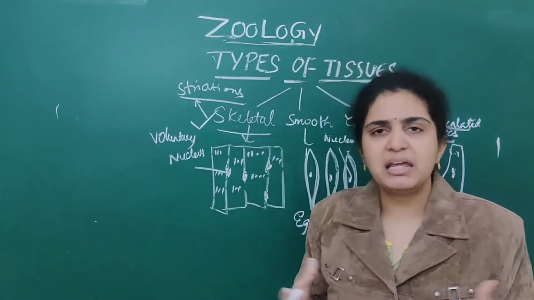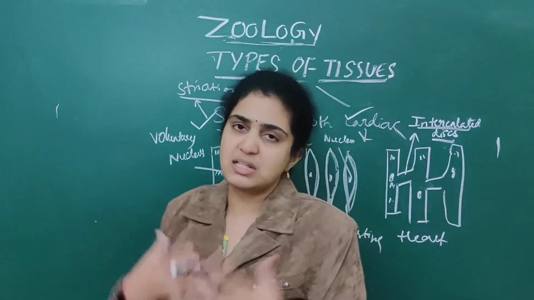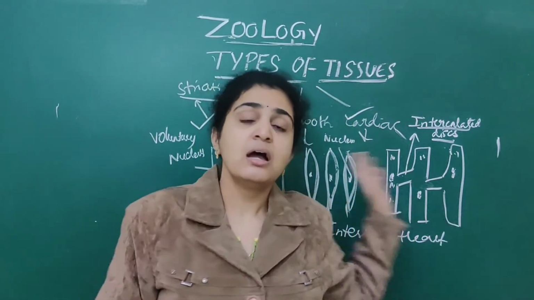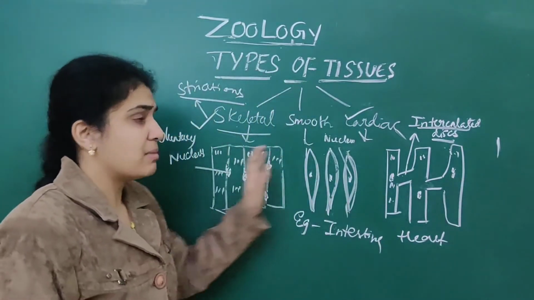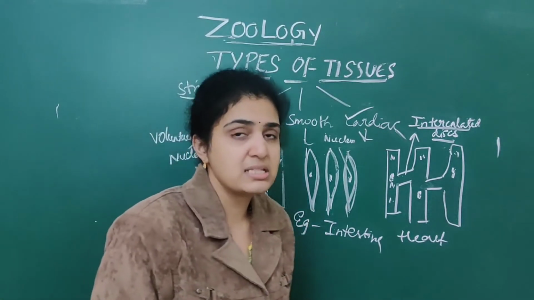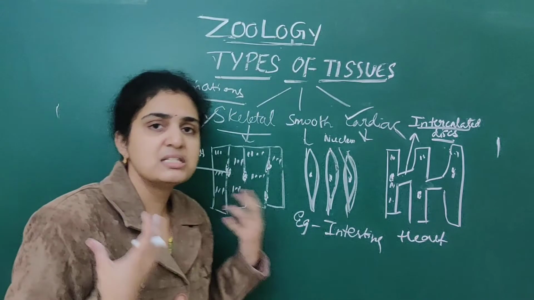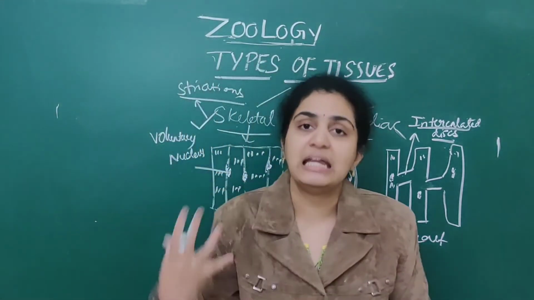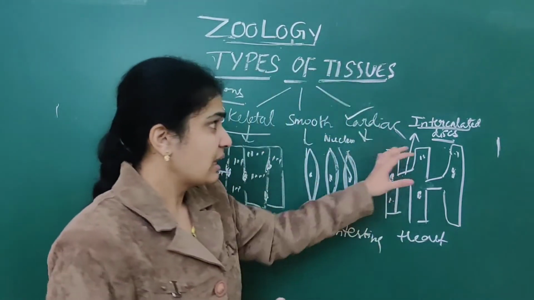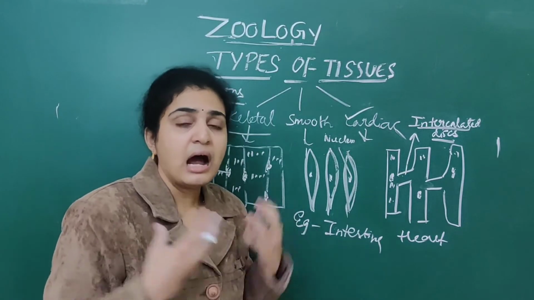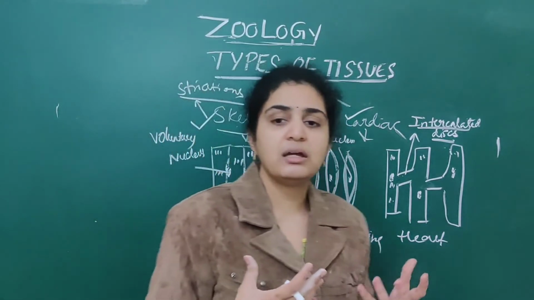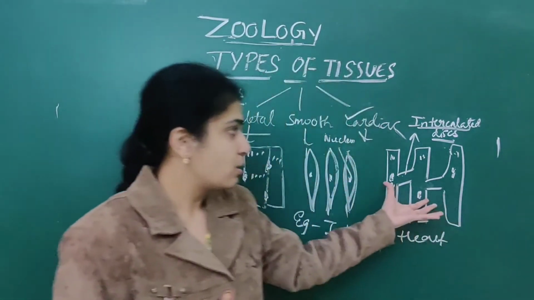For skeletal muscle, simply remember hands as well as legs; all our skeletal parts come under skeletal muscle. In smooth muscle, hollow visceral organs like the intestine come under smooth muscle. Next, under cardiac muscle we get the heart.